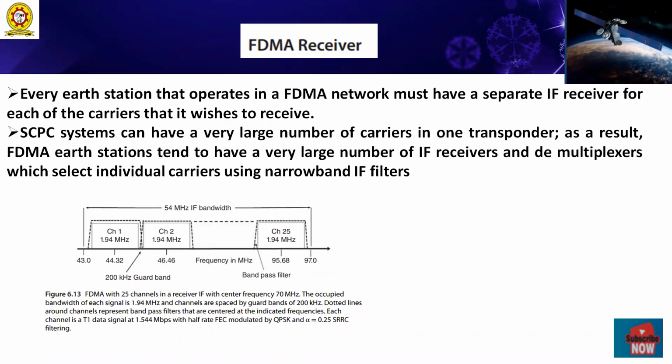This is nothing but single channel per carrier. An SCPC system can have a very large number of carriers in one transponder. As a result, each FDMA earth station needs a very large number of IF receivers and demultiplexers to select individual carriers using narrow band IF filters. Clear?